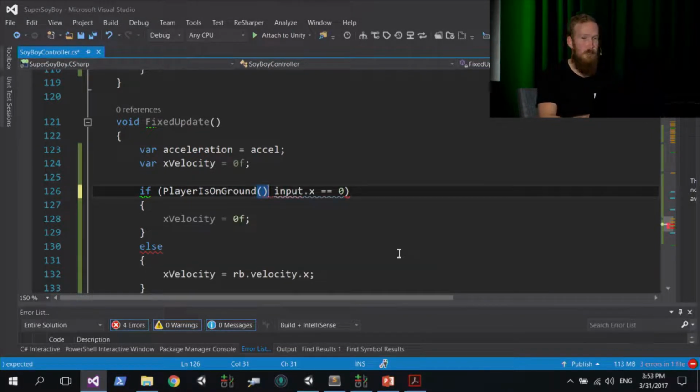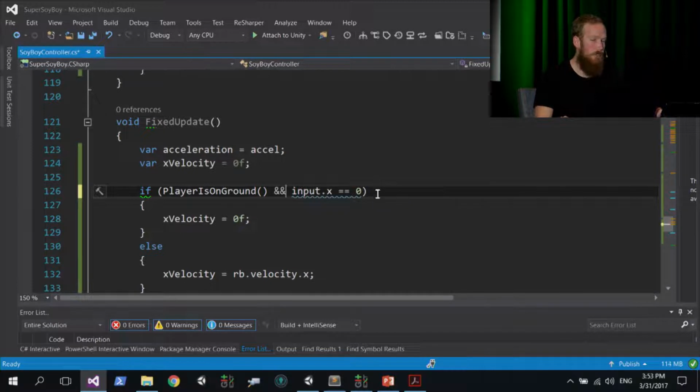So we're going to call our playerIsOnGround method to see if it's true or not. And we're going to add and, input.x equals 0. So if there's no input on the x, left or right input, and the player is on the ground, then we're going to, inside of this, let's just go up here. So yeah, just change that one line over there to look like that.